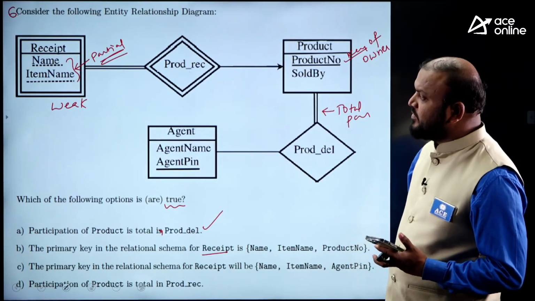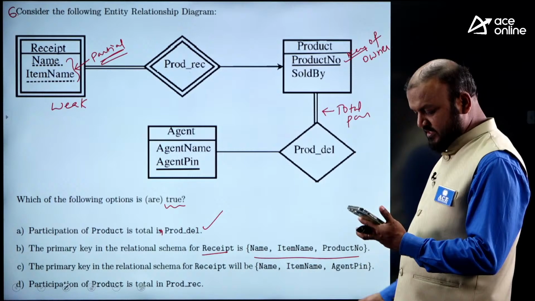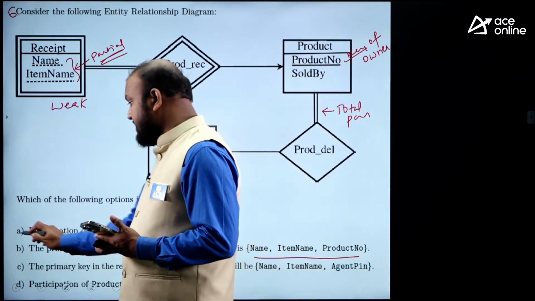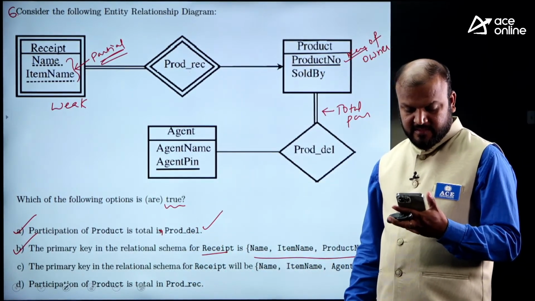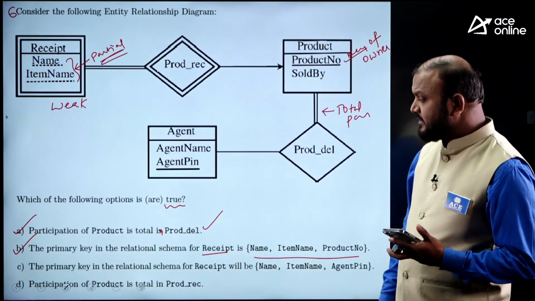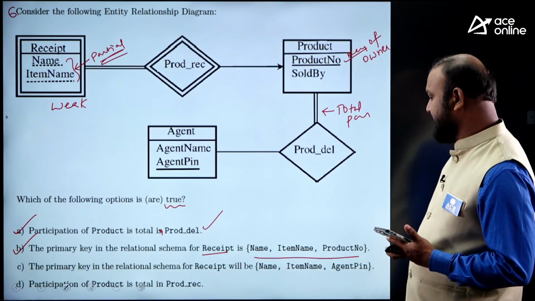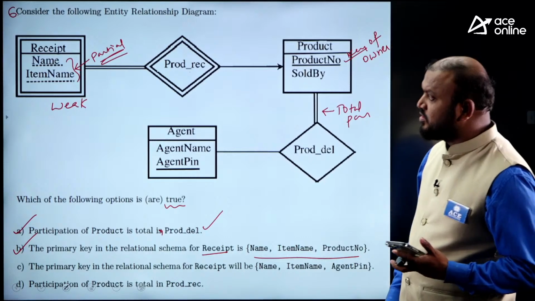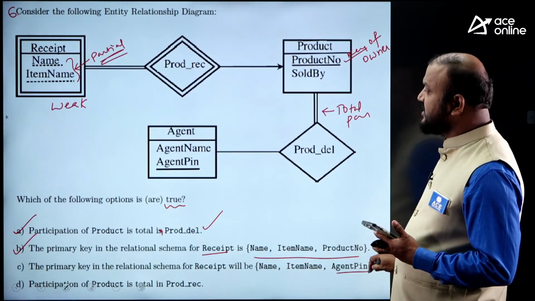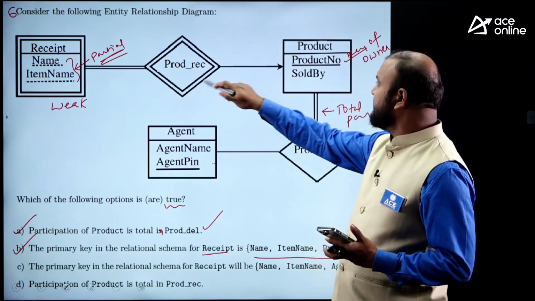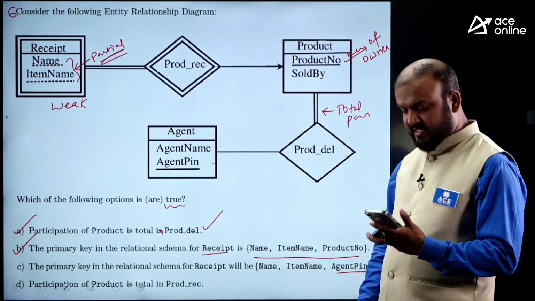So what are the attributes? Name, item name, and product number. Name, item name, product number. And this is also correct. Siddharth, you are making a mistake. A is true, B is also true. You gave C. And C, the primary key in the relation schema for receipt will be name, item name, and agent pin. But receipt will have both partial key attributes, name and item name, but agent pin is given. Agent pin is here. But what is the owner for receipt? This is product, but not agent. That's why C is incorrect.